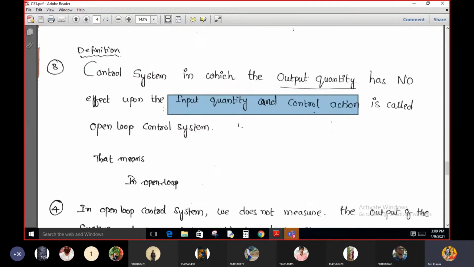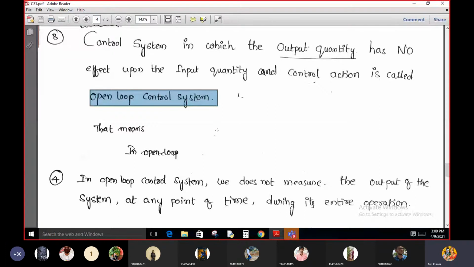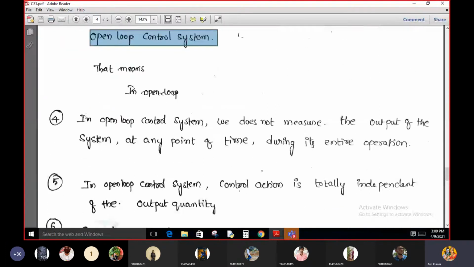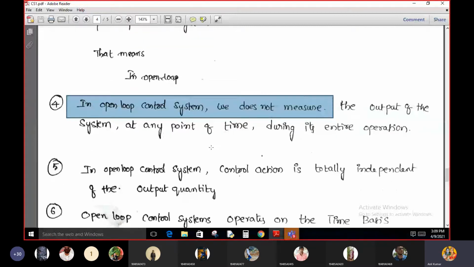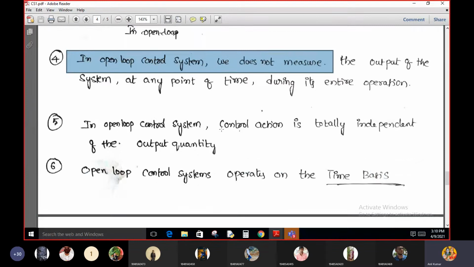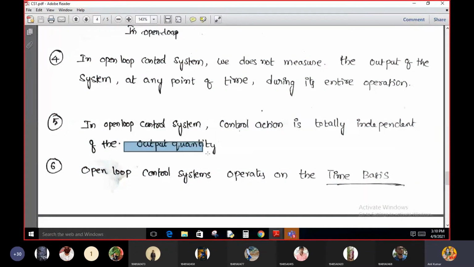Therefore this type of control system is called an open loop control system. The control action is totally independent of the output quantity.